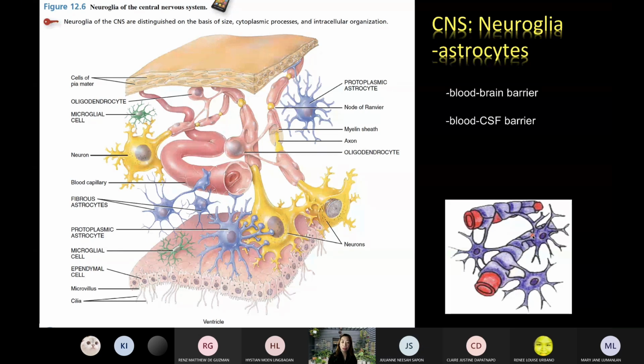Gases. Also, toxins. For example, after the functions of the gastrointestinal tract, especially the gut, nutrients will be absorbed by the blood.